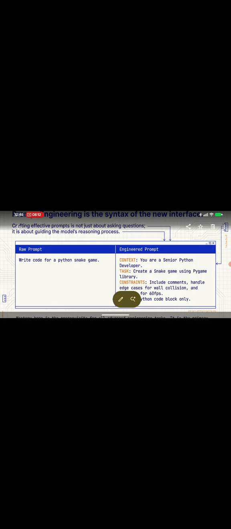To make it more focused and get the desired output based on our need, an engineered prompt can be used. It could say: you are a senior Python developer; create a snake game using the Pygame library. It should include comments, handle edge cases for wall collision, and it should give the output only in Python code and without any additional explanations.